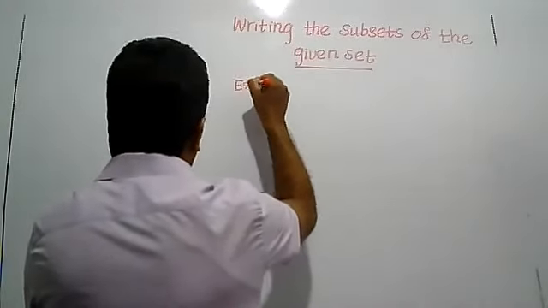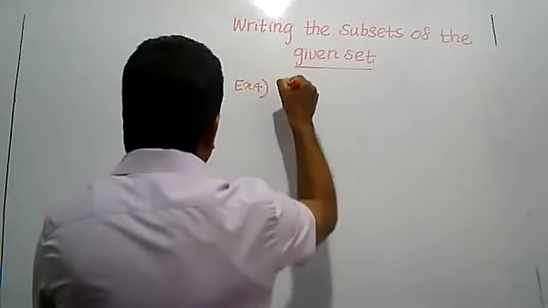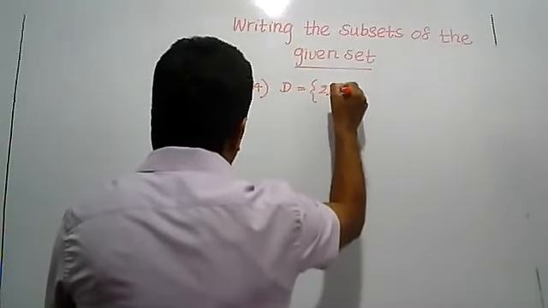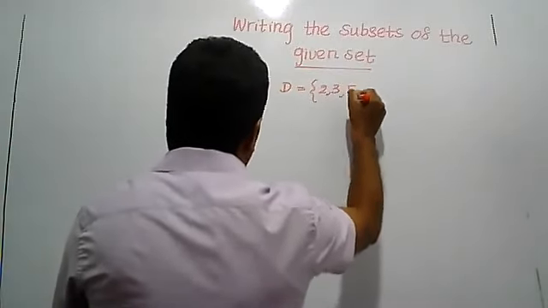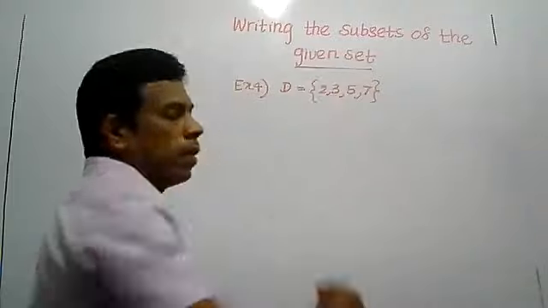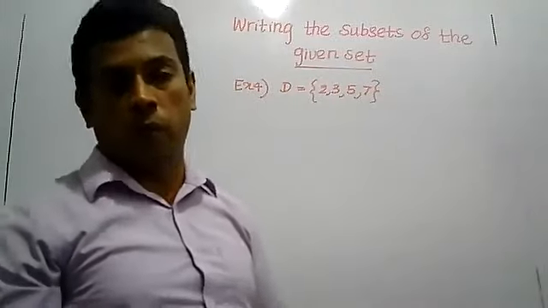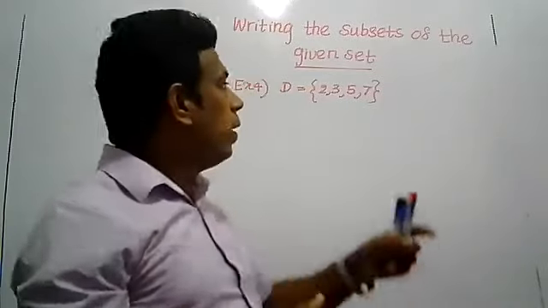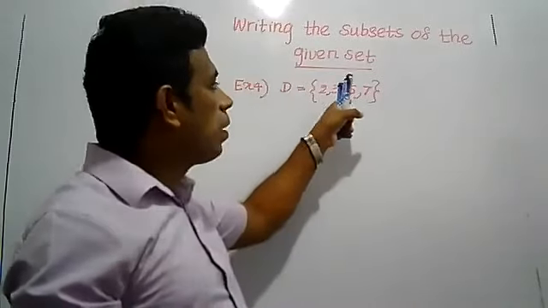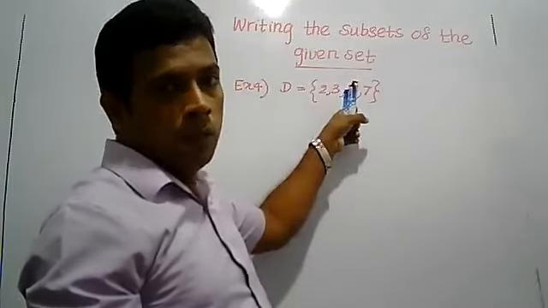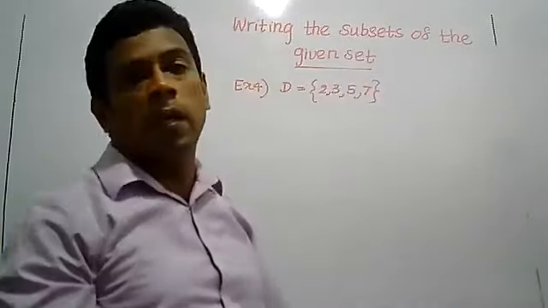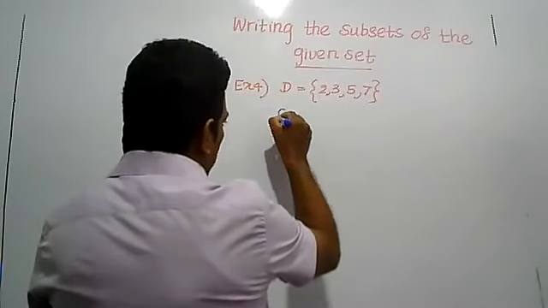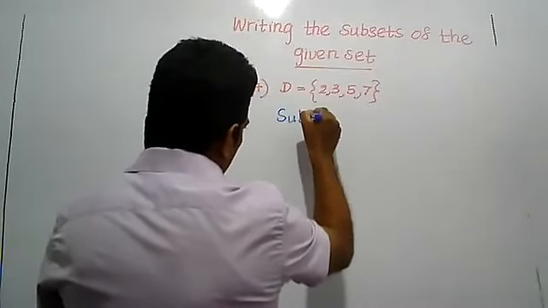Example 4, the fourth one. Set with the elements 2, 3, 5, 7. That is the maximum number of elements given for your grade to write the subsets. You will get a set with a maximum of 4 elements. 4 is the maximum number of elements given for you to write the subsets. Now write the subsets.